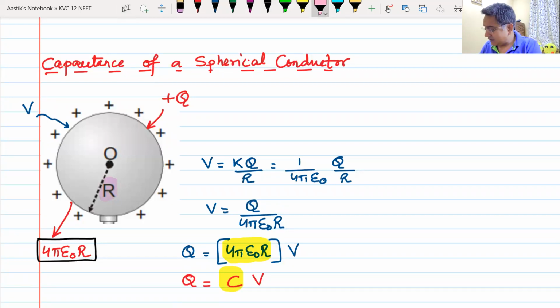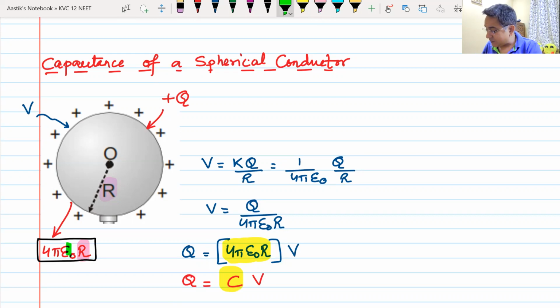You can see this radius R. Radius means it depends on size, shape, and geometry. If the conductor was bigger, the radius was bigger. If it was of some other shape, R will not come, something else will come. That means it depends on size, shape, and geometry.